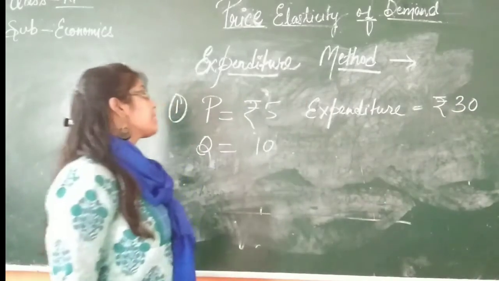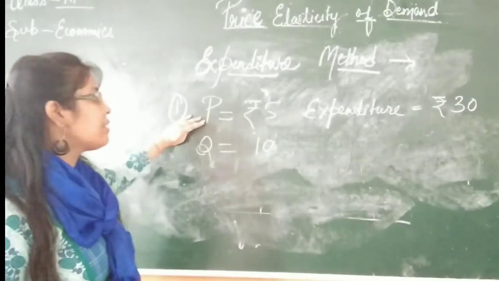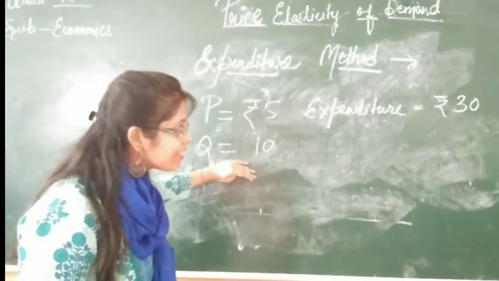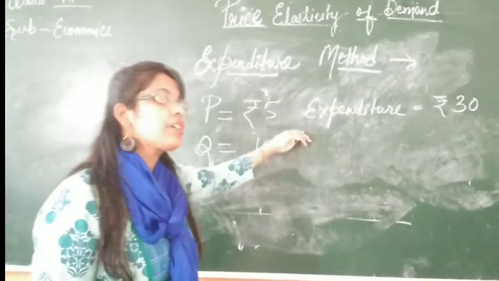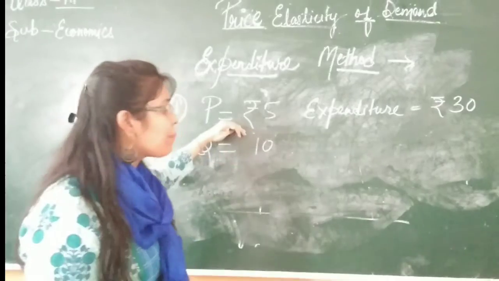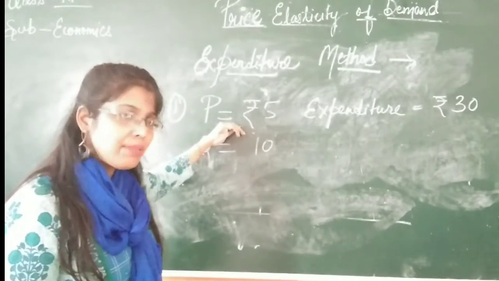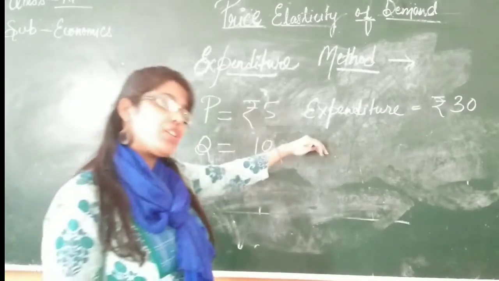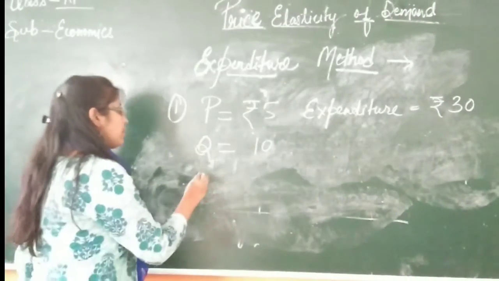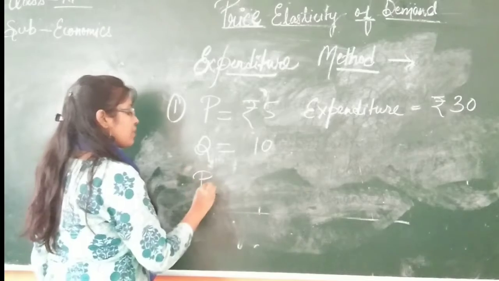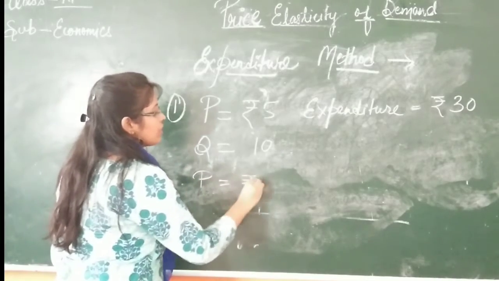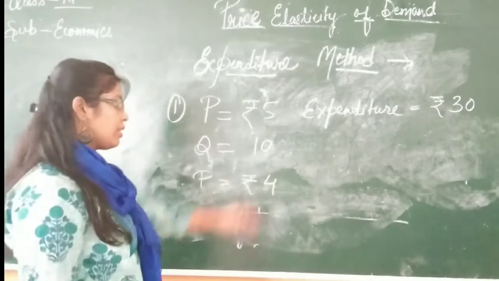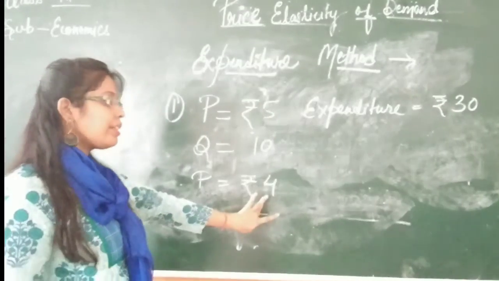Now in first case, as you can see, I have written price is 5 rupees and quantity is 10. At that time expenditure is 30. Now this price may rise or this price may fall, affecting the quantity as well as affecting the expenditure. So suppose this price falls by 1 rupee. Earlier it was 5, now it is 4 rupees.